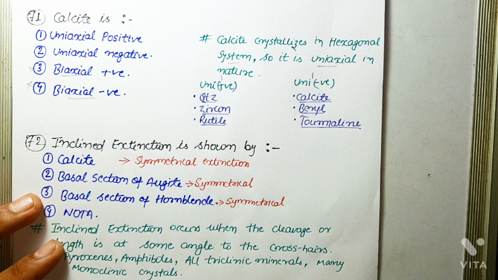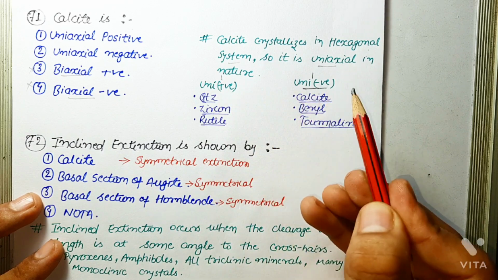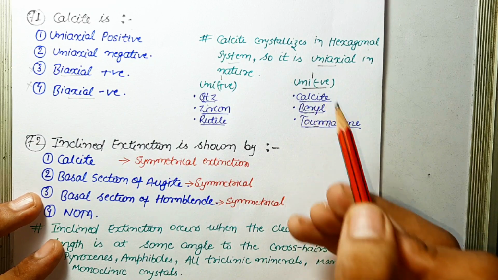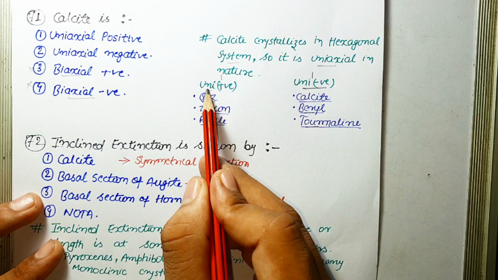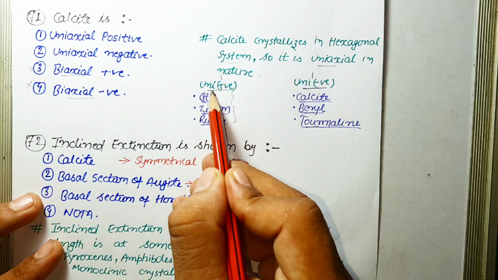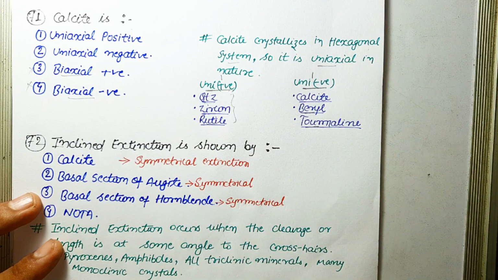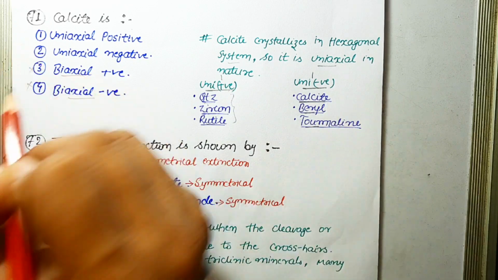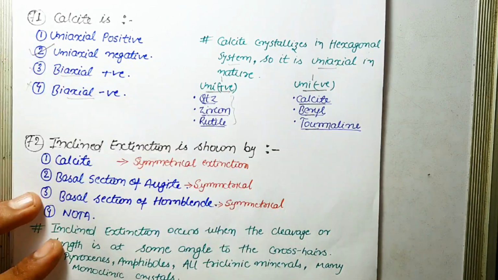Uniaxial positive minerals are those in which the velocity of the extraordinary ray is less than the velocity of the ordinary ray, and uniaxial negative minerals are those in which the velocity of the extraordinary ray is greater than the velocity of the ordinary ray. Calcite belongs to uniaxial negative minerals. Along with calcite, beryl and tourmaline are other common minerals which are uniaxial negative in nature. In case of uniaxial positive, quartz, zircon and rutile are common minerals which are uniaxial positive in nature. The question is asking about calcite, and calcite is uniaxial negative. So the correct answer is uniaxial negative.